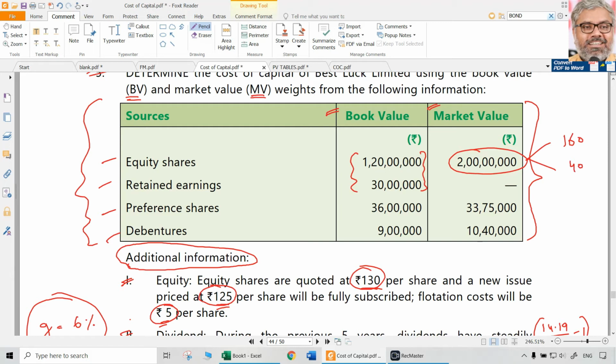Because the cost of equity and cost of retained earnings is same, we cannot take same amount for both. So 160 and 40 is going to be the market value of the equity shares and market value of retained earnings, though practically it is not possible to segregate them. So what we have done, market capitalization is split into equity and retained earnings using their book values only in the ratio of 4:1. That's it.